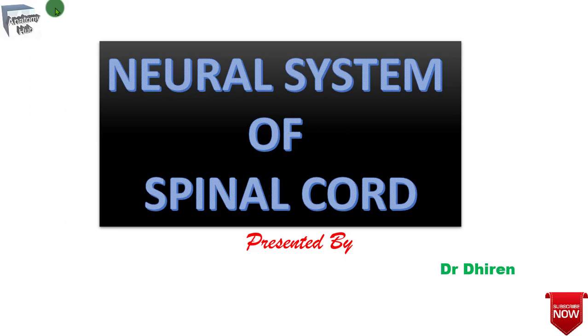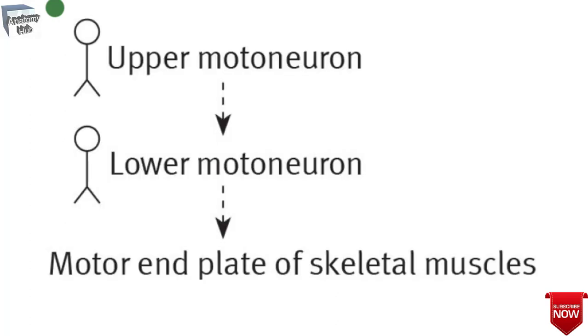Hello friends, today we'll study a very clinically important topic, that is the neural systems of the spinal cord. Here we will give more importance to the motor neurons. As you know, there are three major neural systems in the spinal cord that actually use neurons in the gray matter and tracts or fasciculi of axons in the white matter.